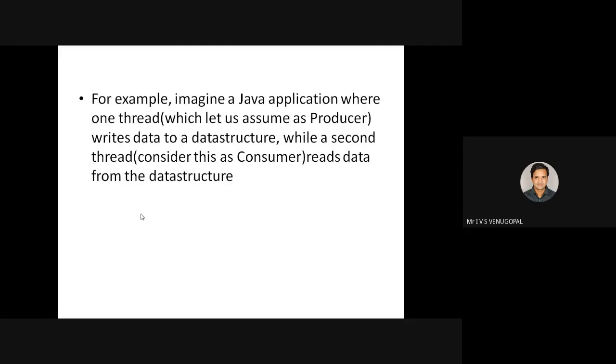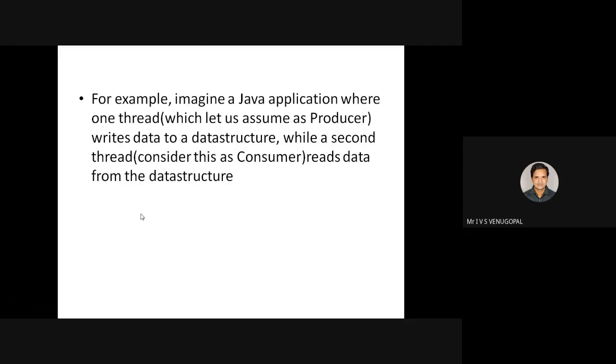Producer and consumer are two threads that operate on the same data structure. The data structure is shared between the producer and the consumer. The producer needs to produce the data into the shared data structure, let it be an array, and the consumer needs to consume data from that array. The producer needs to wait until the consumer consumes the data, and the consumer needs to wait until the producer produces the data.